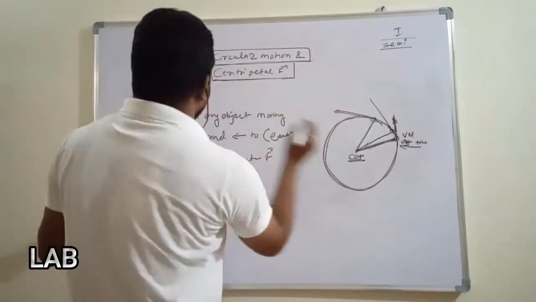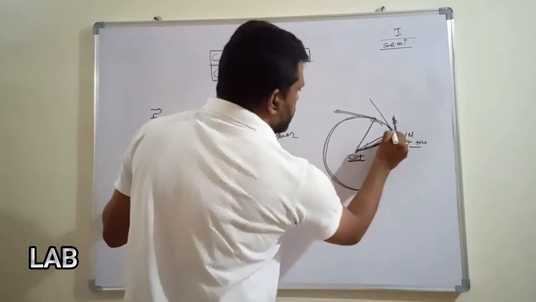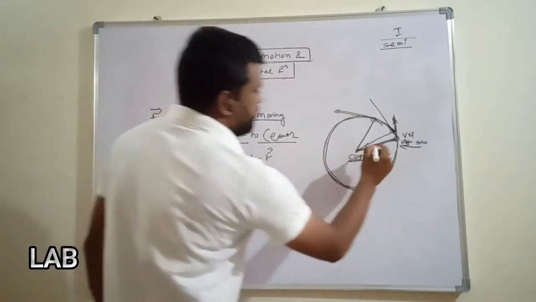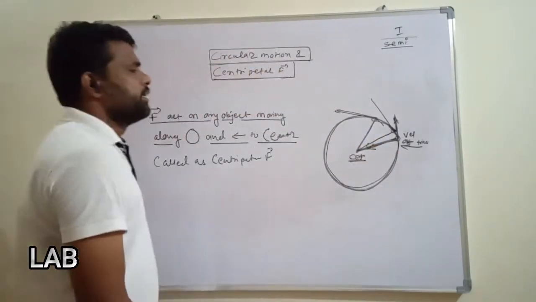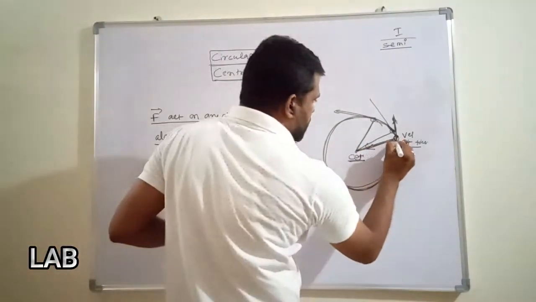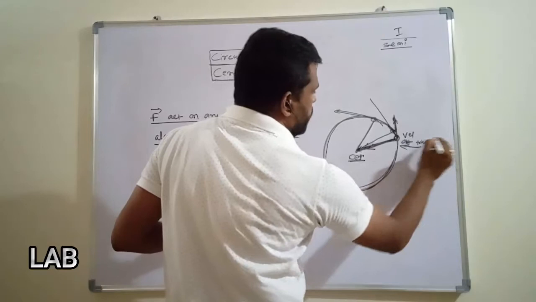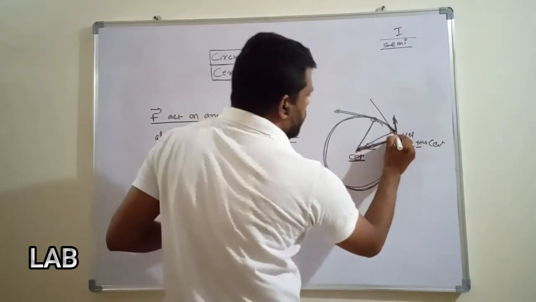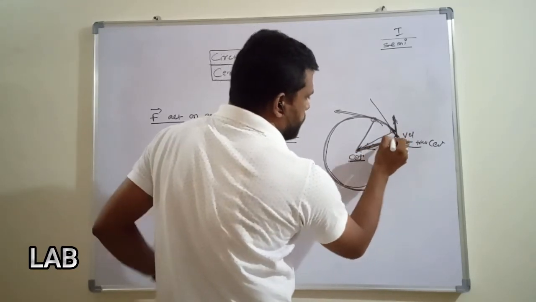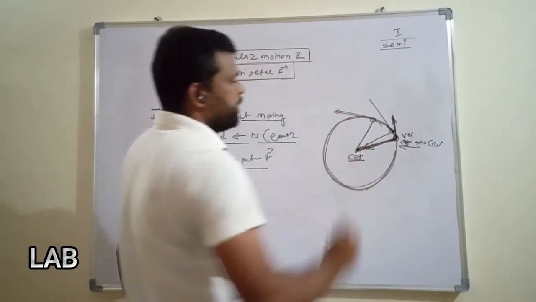The meaning of centripetal force is the force acting on any object which is moving along a circle, directed towards the center. Its force is directed towards the center, so that force is called the centripetal force. It means that the object is trying to go inside into the center, but because of its velocity, it is not possible to come here. If the force is released, and it has a velocity, it will go in a tangential direction.